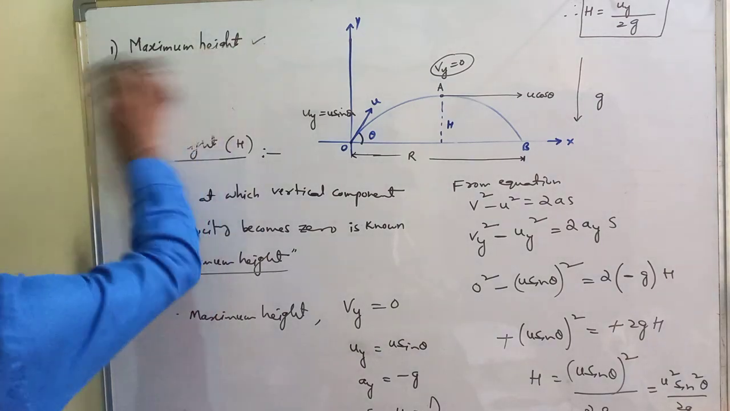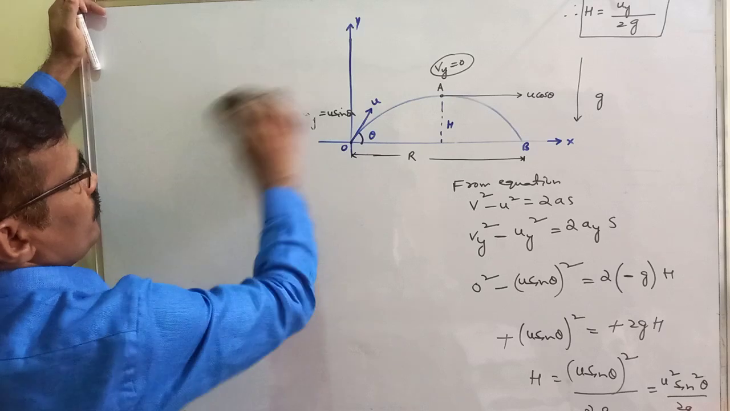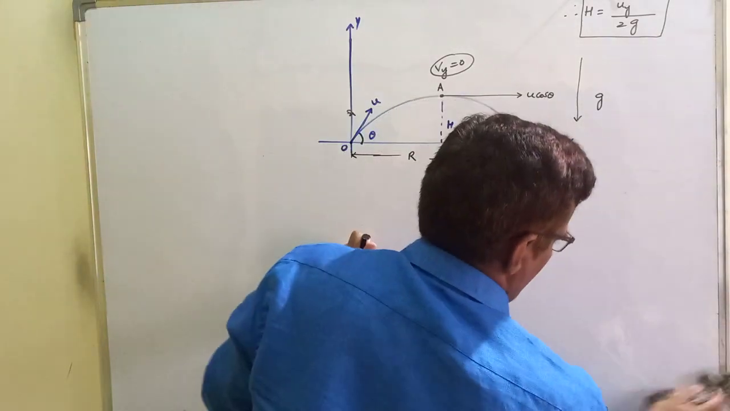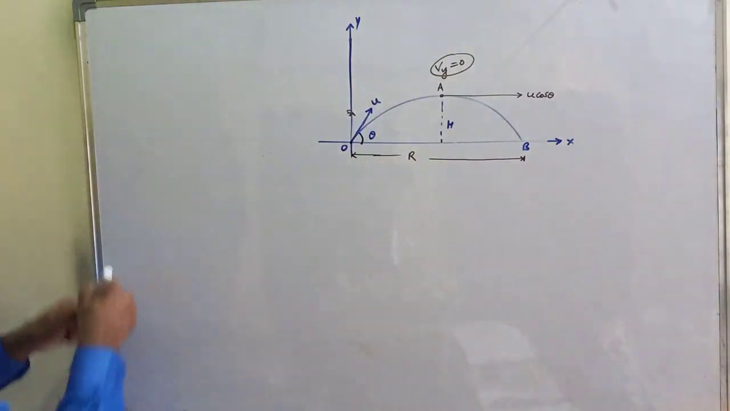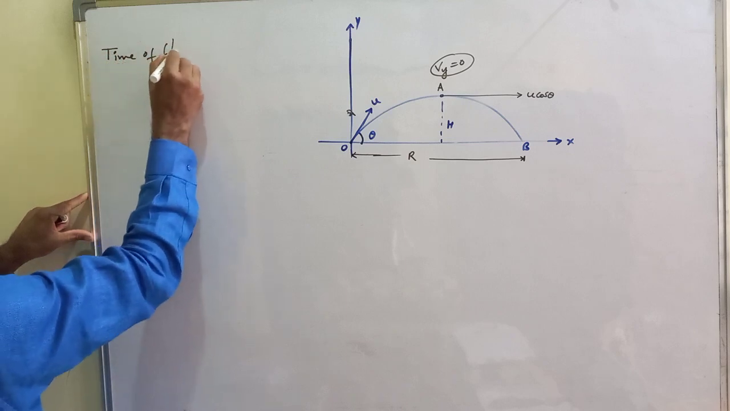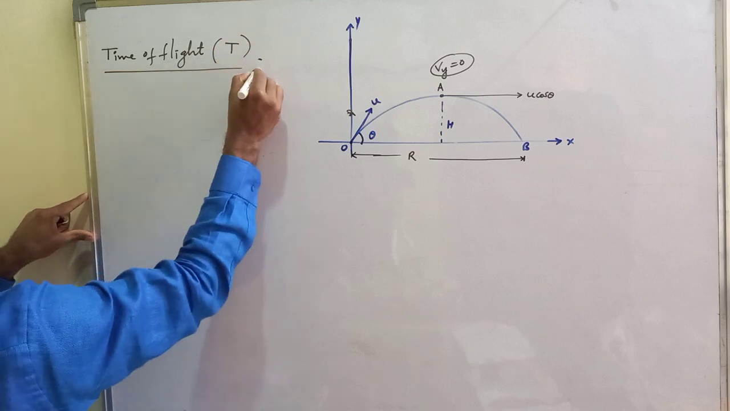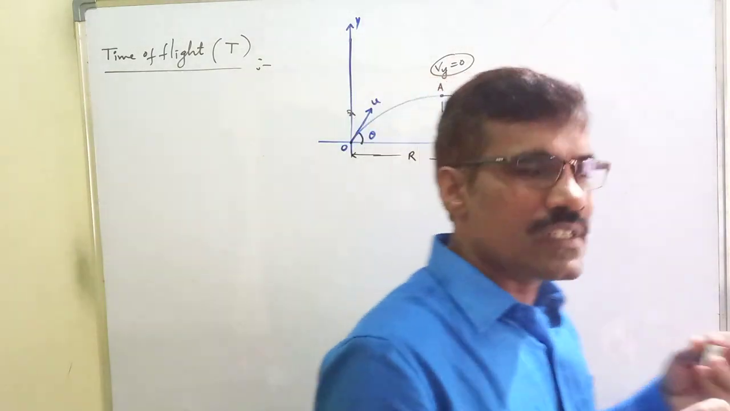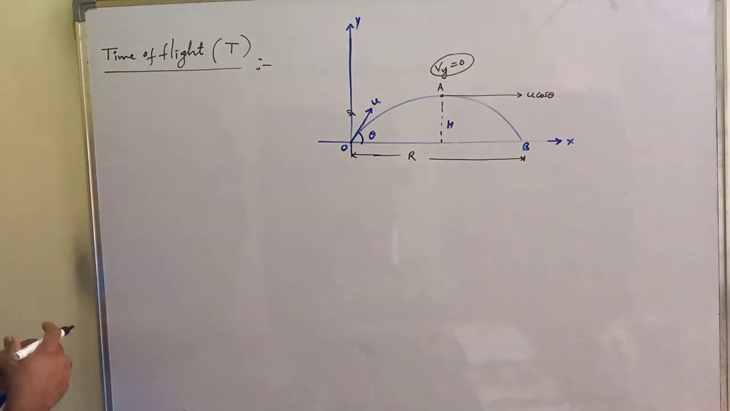Next we will discuss time of flight. Time of flight is represented by T. What is the time of flight? The time for which the object stays in the air is known as the time of flight.